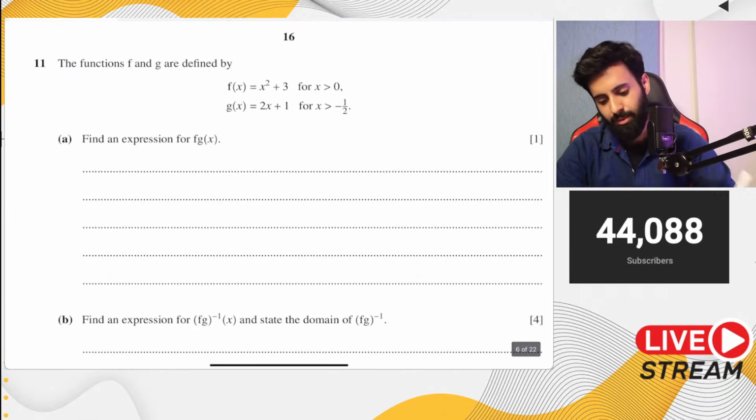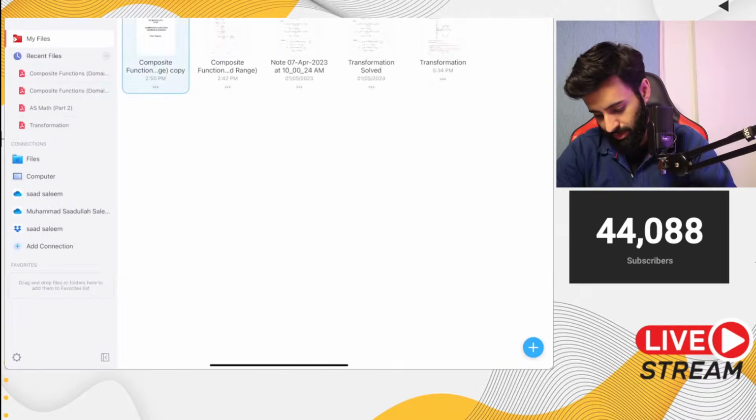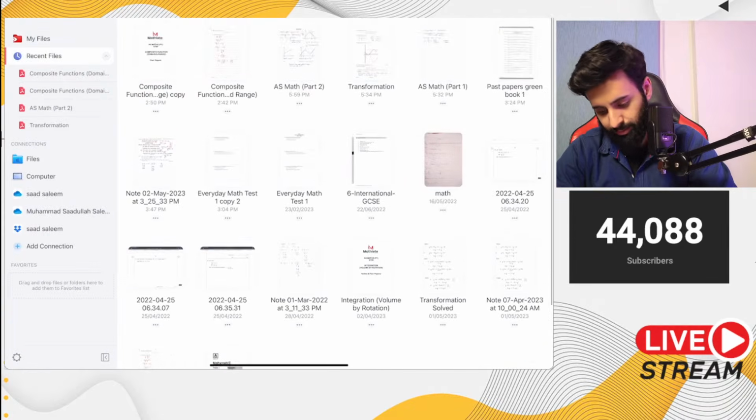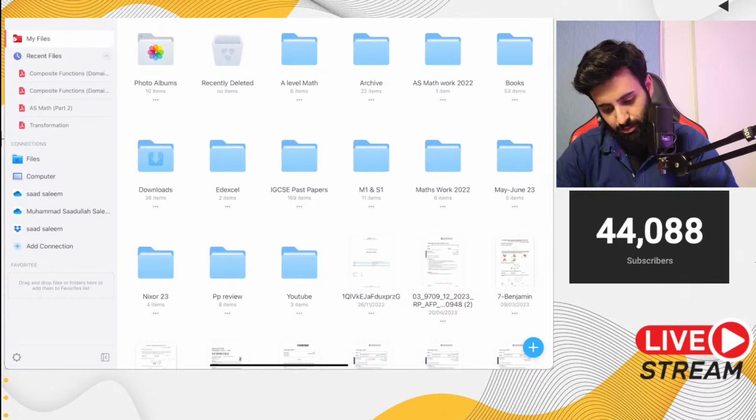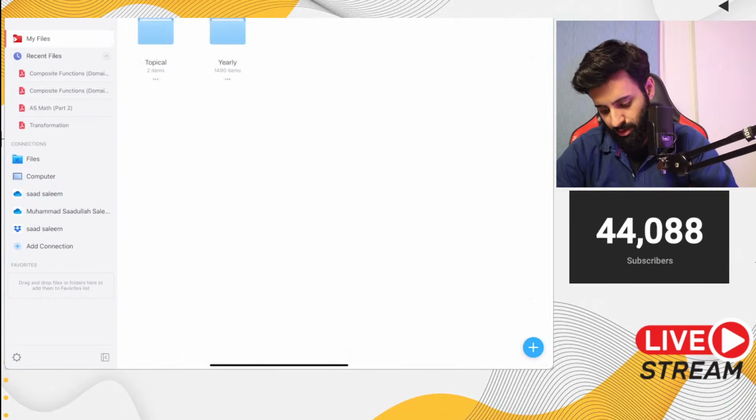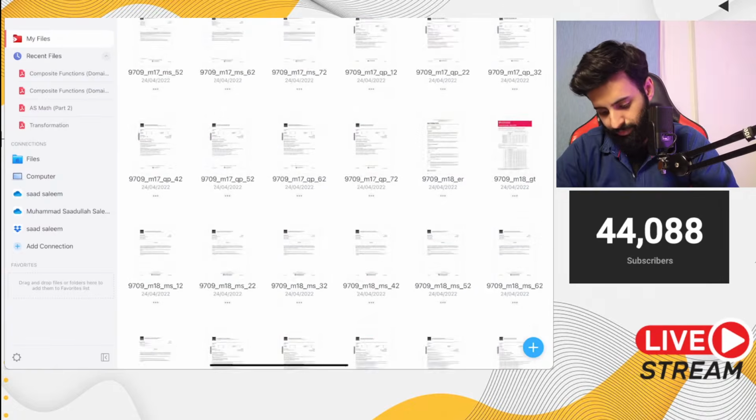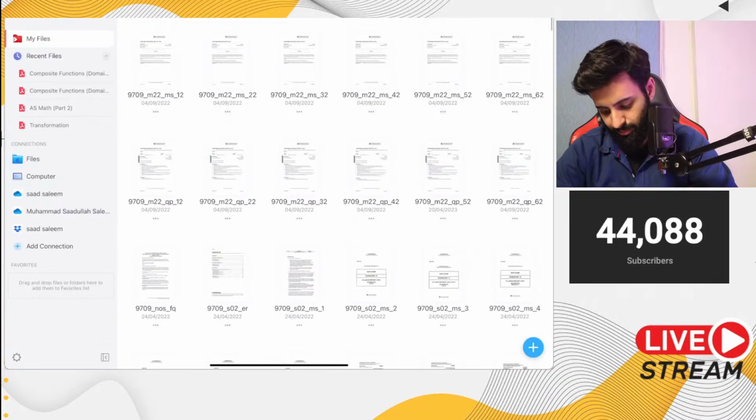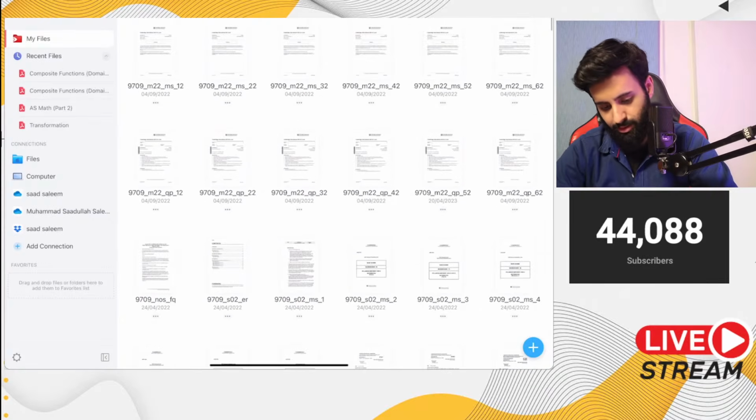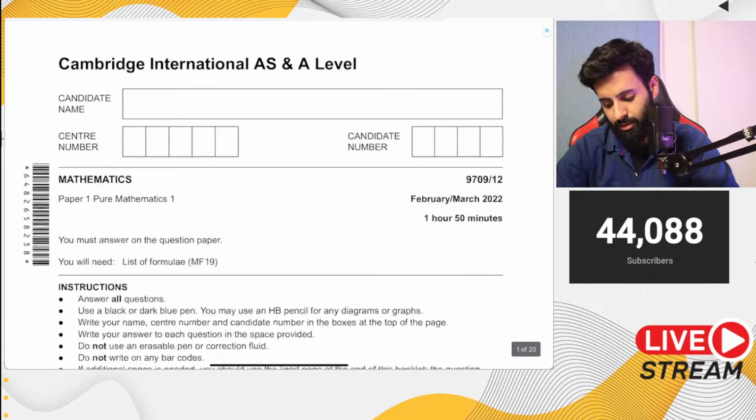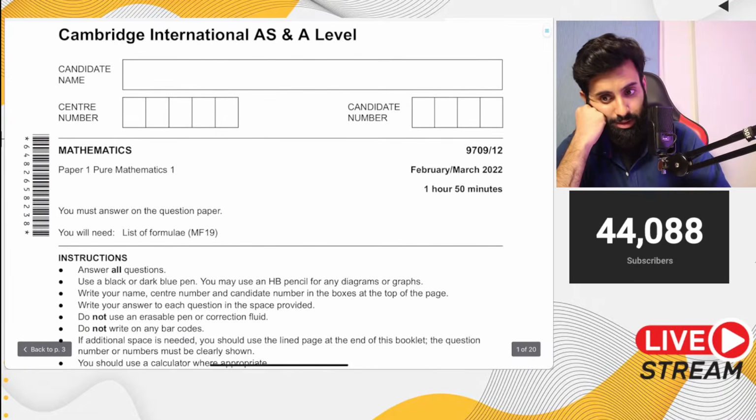So for example, let's take any yearly paper, any recent yearly past paper. Here it is. So the paper is for 1 hour 50 minutes. Okay. That was just the first strike.